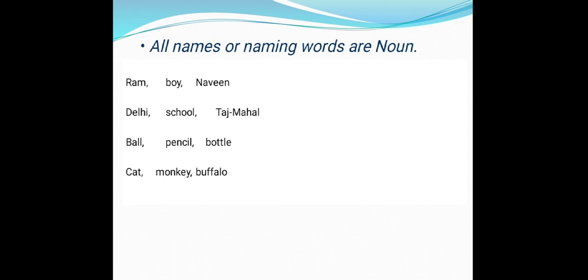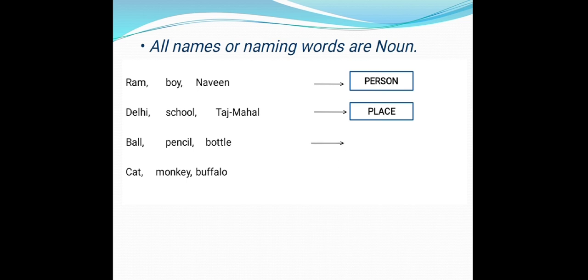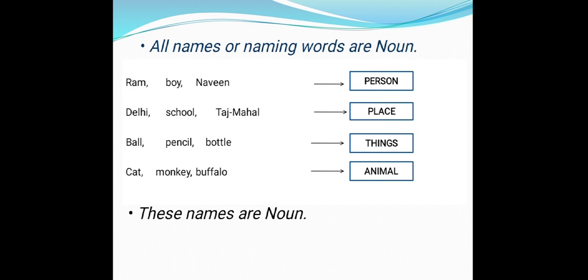Ram, boy, Naveen are the names of persons. School, Delhi, Taj Mahal are the names of places. Ball, pencil, bottle are the names of things. Cat, monkey, buffalo are the names of animals. So these are all nouns.